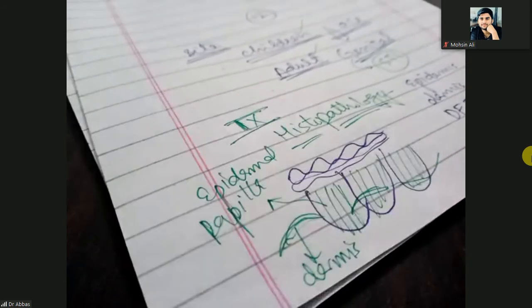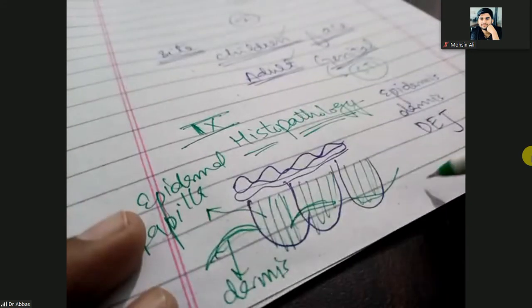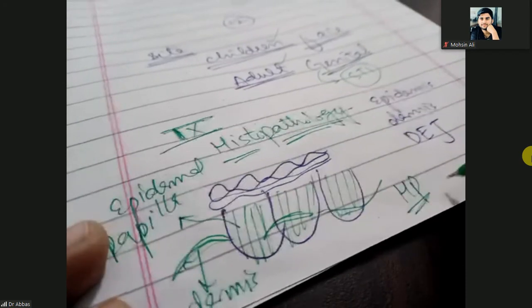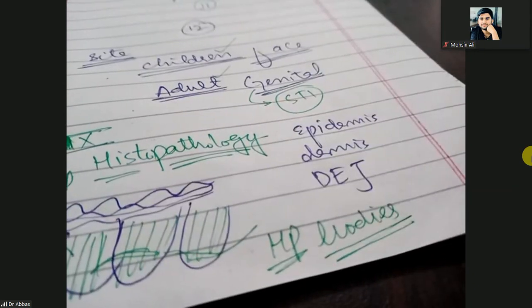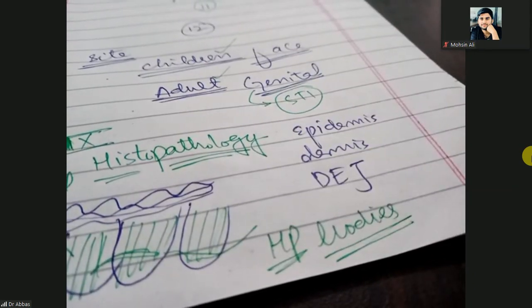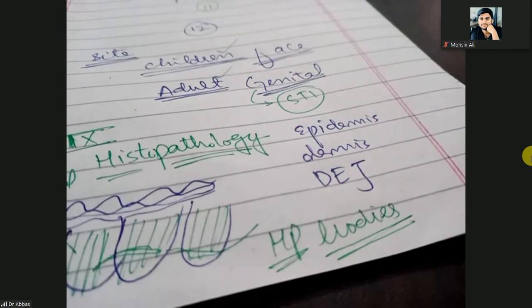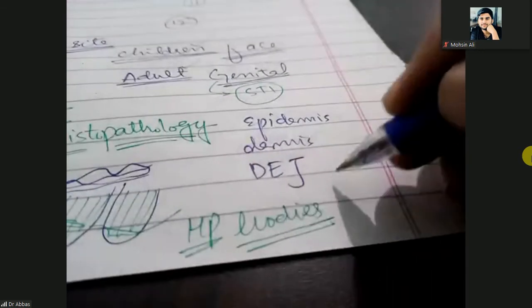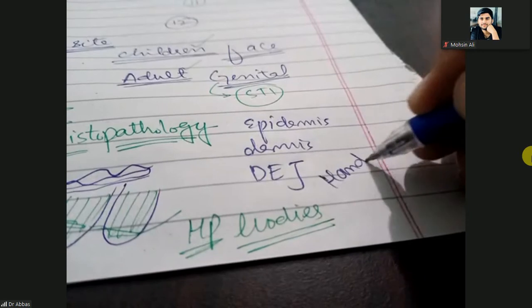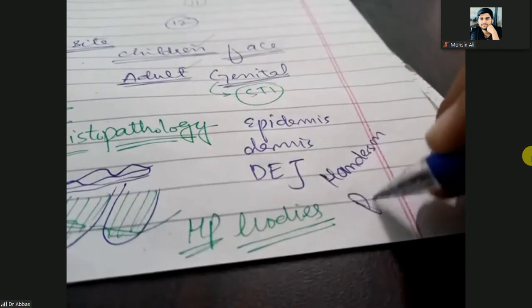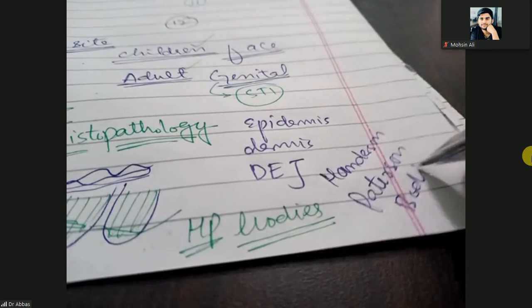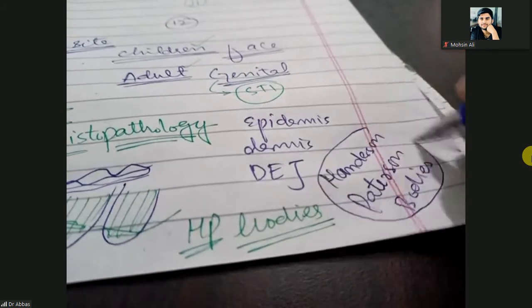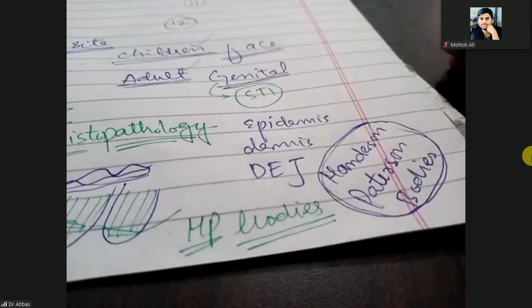So here you will see the HP bodies. Where will you see the HP bodies? HP bodies mean Henderson Peterson bodies. I will tell you what the Henderson Peterson bodies are.